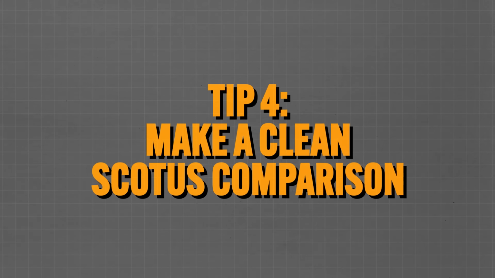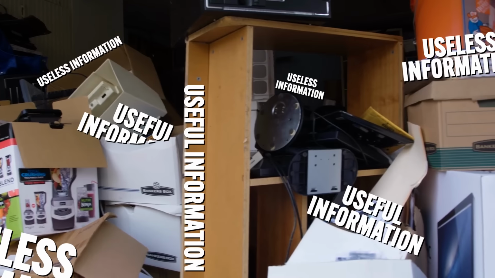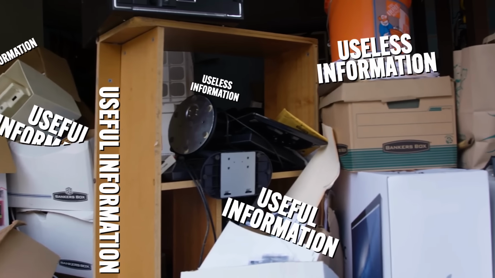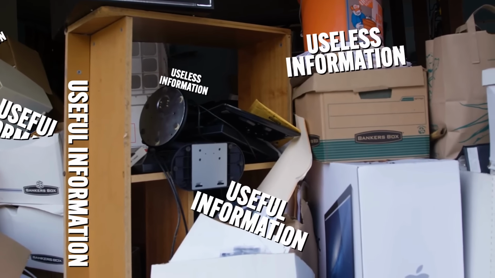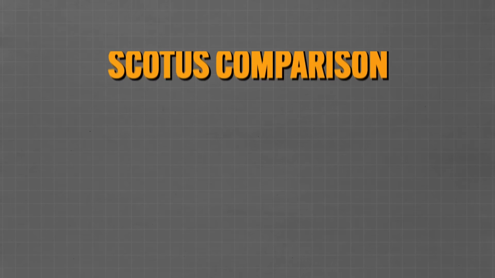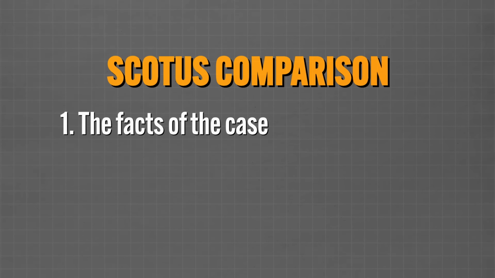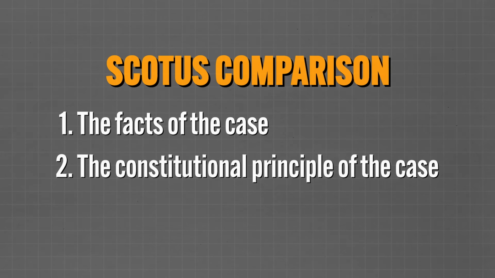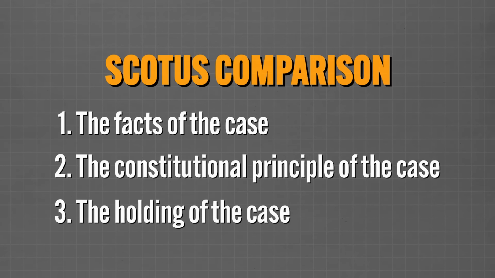Tip number 4, make a clean SCOTUS comparison. What I mean by clean is don't clutter up your brain with piles of useless information about your required cases. You only need to know 3 pieces of information about each of the 15 required cases. The facts of the case, like what set of events led to this case, the constitutional principle of the case, and the holding of the case, or, the decision that the court made.